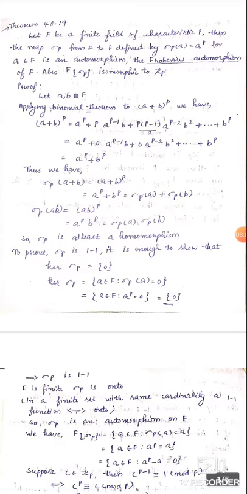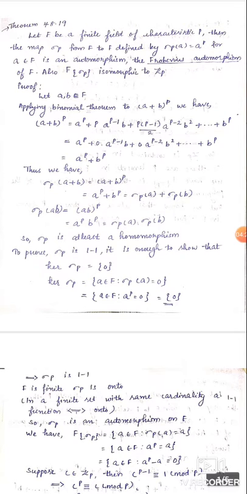Now consider addition. We take sigma_p(a + b) = (a + b)^p = a^p + b^p. Already we know sigma_p(a) = a^p, and similarly sigma_p(b) = b^p. So sigma_p(a + b) = sigma_p(a) + sigma_p(b).